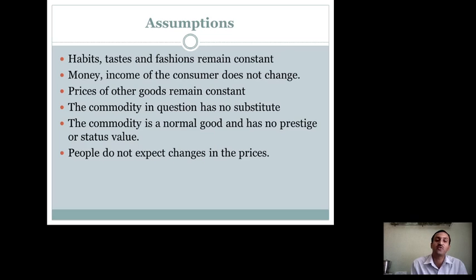So in certain situations, the law of demand cannot be applied. Then the second assumption is that the money income of the consumer does not change. The income of the consumer should be constant. If the income of a consumer changes, the law of demand cannot be applied. Suppose a person who is getting 30,000 salary today will plan his spendings accordingly.